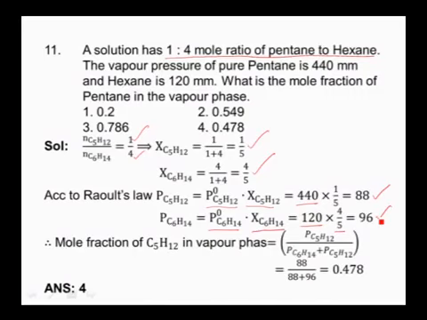Then according to Dalton's law, mole fraction of C5H12 in vapor phase is equal to partial pressure of pentane divided by partial pressure of hexane plus partial pressure of pentane, nothing but total pressure. So the pressure of pentane is 88 and hexane is 96. By substituting this and on simplifying, we can get 0.478. So the answer is fourth option, 0.478 is our correct answer.